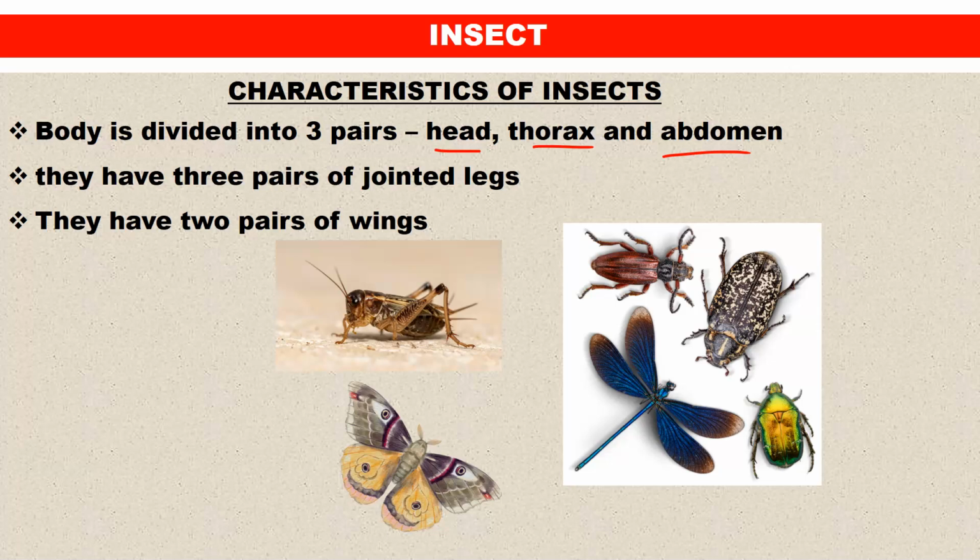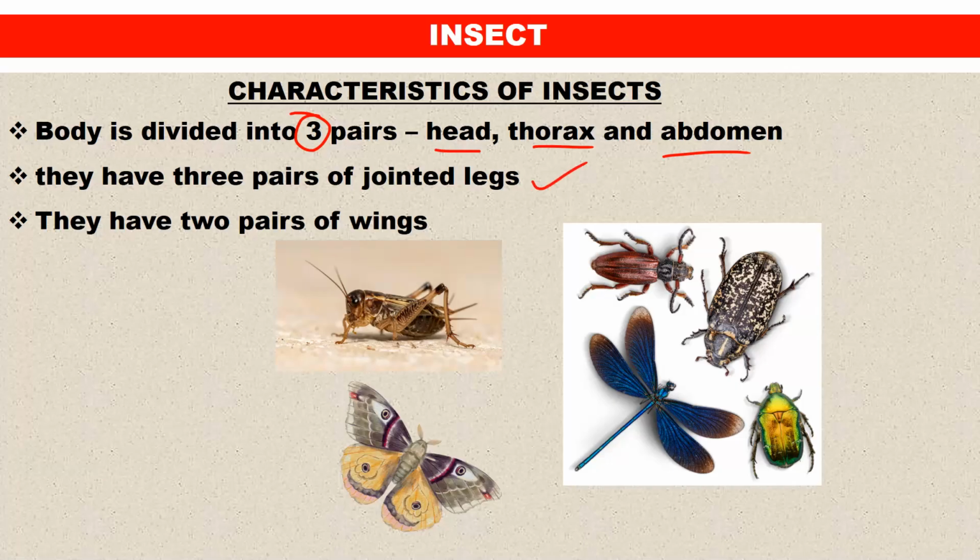Then they have 3 pairs of jointed legs. So these have 3 pairs, specifically 3 pairs. We are going to find those that have 4 pairs, more than 4 pairs. So make sure that you know that for insects, it is 3 pairs. This should stick in your mind: 3 pairs of legs. So 3 pairs of jointed legs is another characteristic.